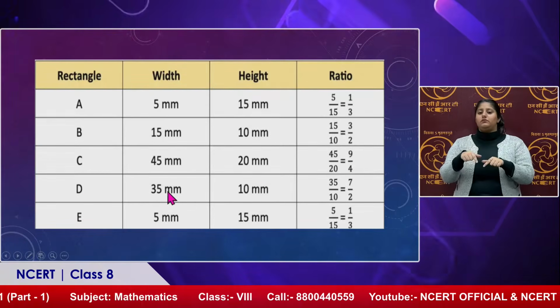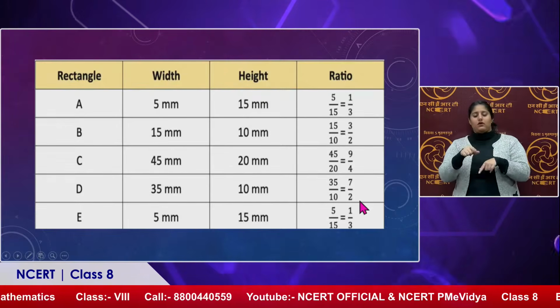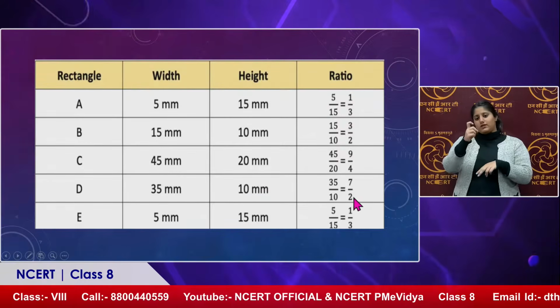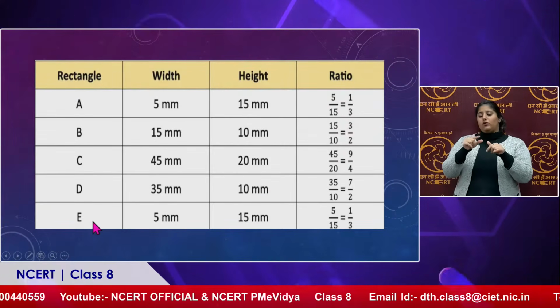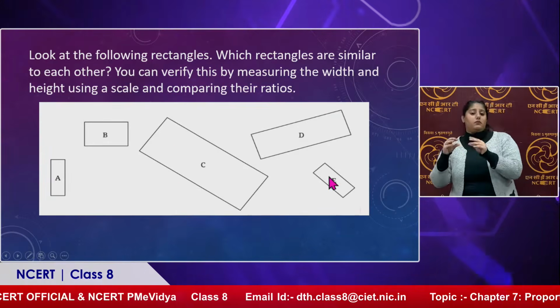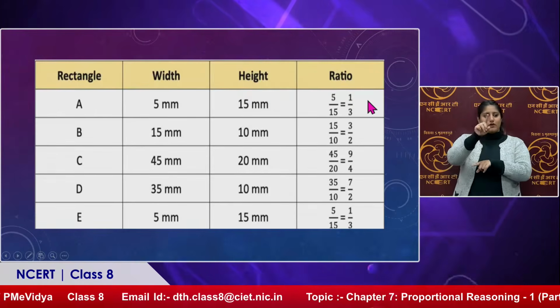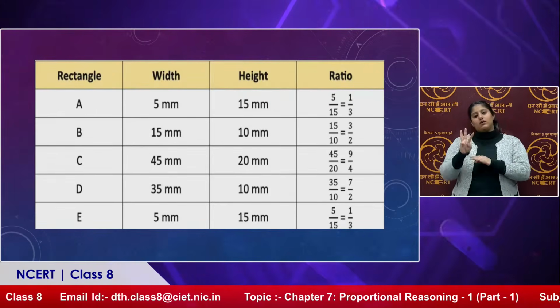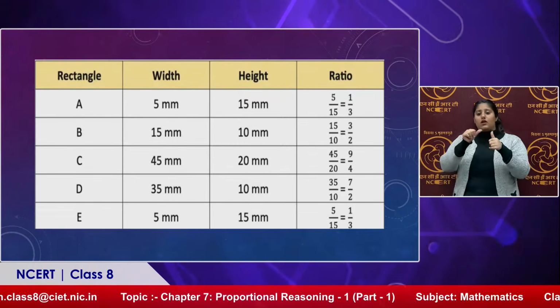Now D: 35 mm, 10 mm. When you convert this into its simplest form, you will get 7 by 2. So all the first 4 rectangles are not in proportion. Now what about E? Now rectangle A and rectangle E. The ratios are the same, 1 by 3 and 1 by 3. So if I ask you which two rectangles are similar, you will say A and E.